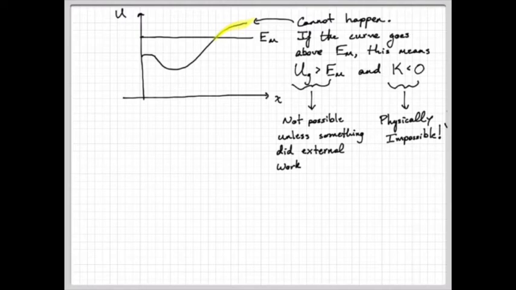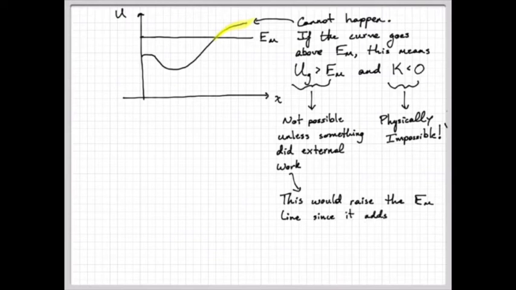So let me add this point in. If you did external work on the system, you can satisfy that the gravitational potential energy got higher than total E_M, because what you effectively did is there was work on the system which added energy to the total energy of the system. So when that happens, we would erase that straight total mechanical energy line, and we would raise it up so that the curve is still underneath that line, simply because we added energy to the system.